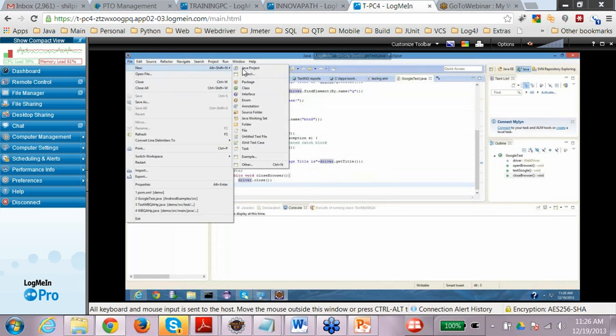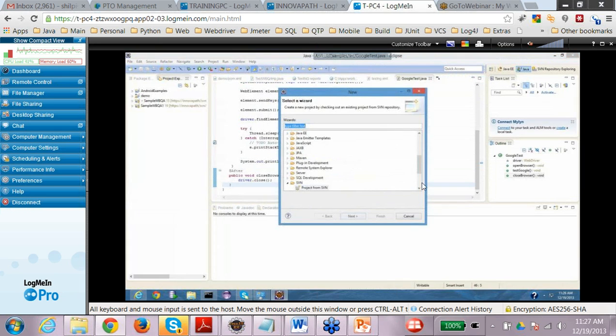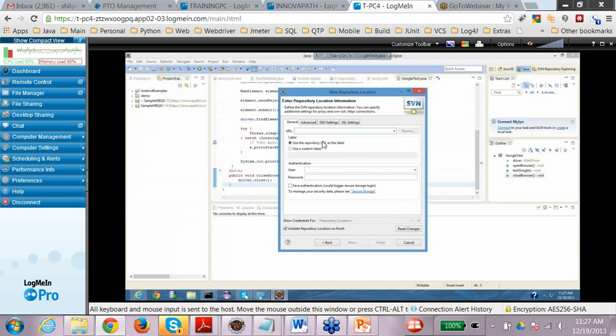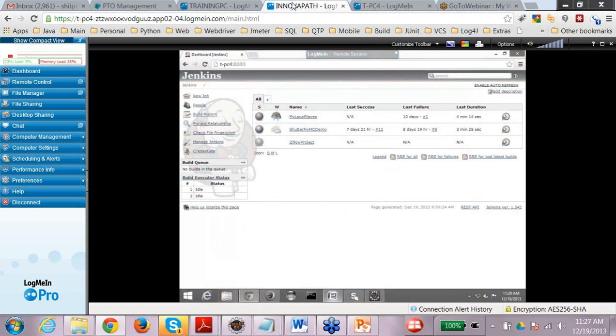So I will go here, say New, and Other. And since I have to take it out from the SVN repository, I would go to Repository Location. And next, here I would type the URL which is provided to me.